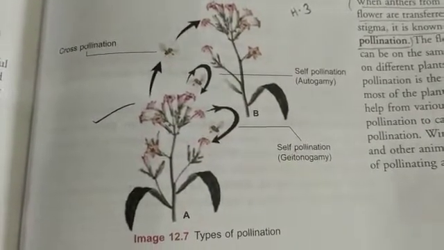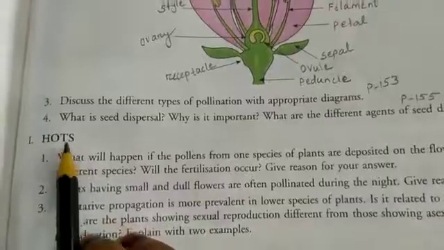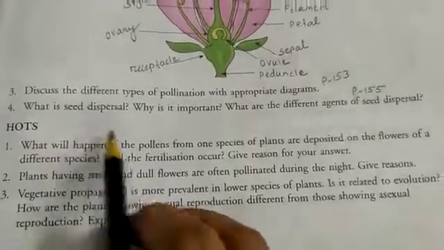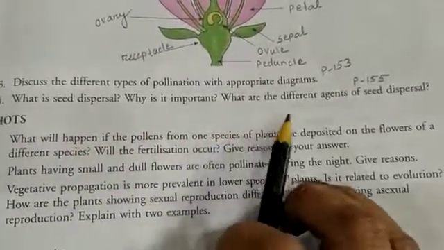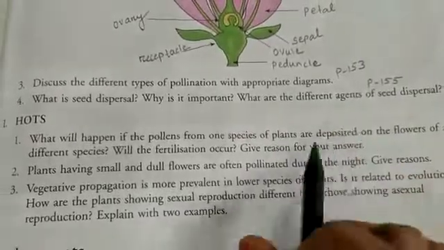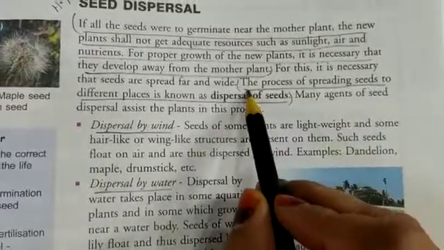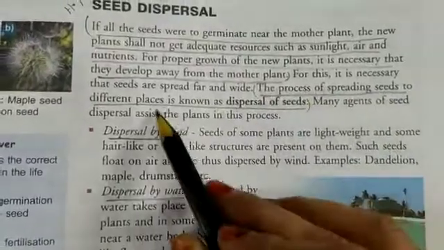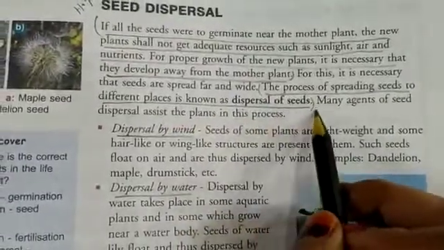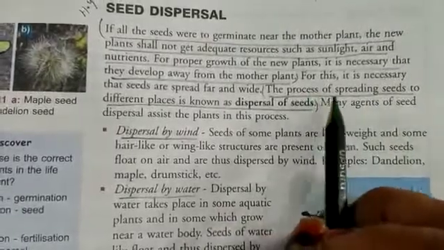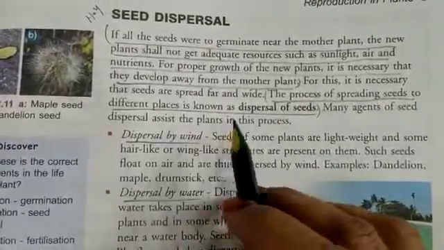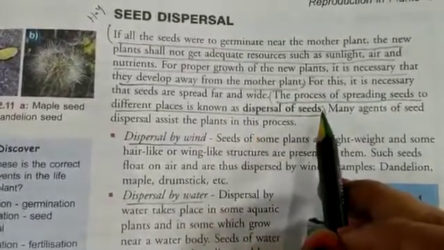So this is page 153. Next, H number 4, what is seed dispersal? Why is it important? What are the different agents of seed dispersal? Page 155. So listen carefully. First we will write the process of spreading seeds to different places is known as dispersal of seeds.